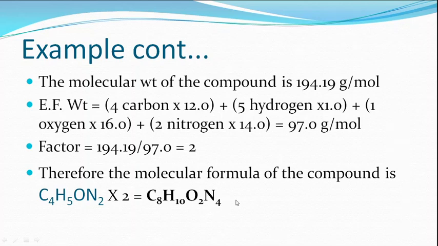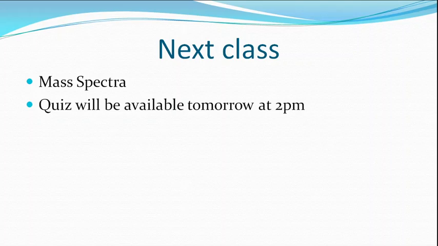Using the elemental analysis data and mass spectra, we can calculate the molecular formula of the compound. With this, we finish this elemental analysis lesson. I think you have learned that using this method you can calculate the molecular formula for any compound. In the calculation we have seen, we need molecular weight. We have to learn more about molecular weight in mass spectra, how to get molecular weight from mass spectra. We will discuss that in detail in the next class.